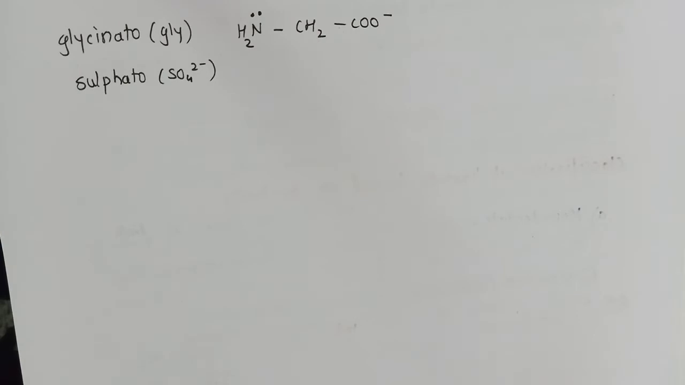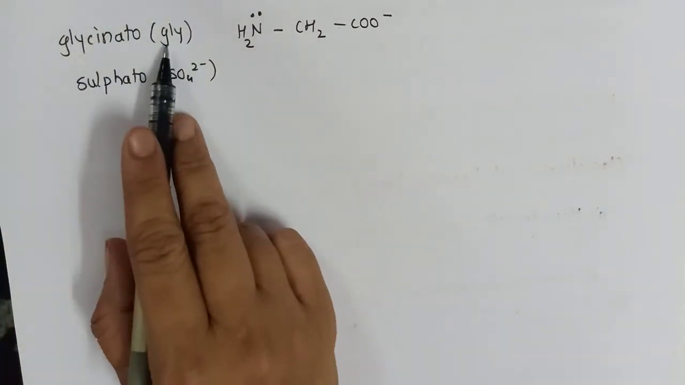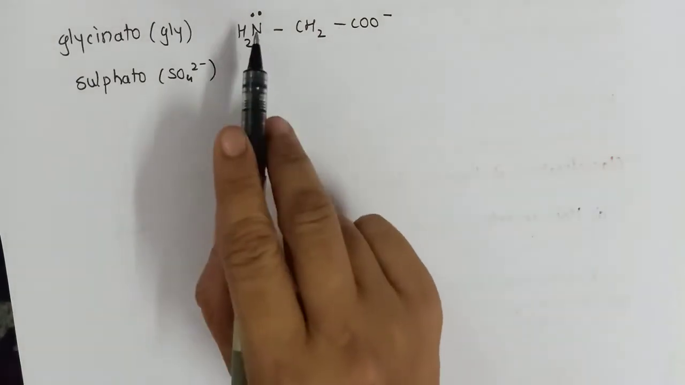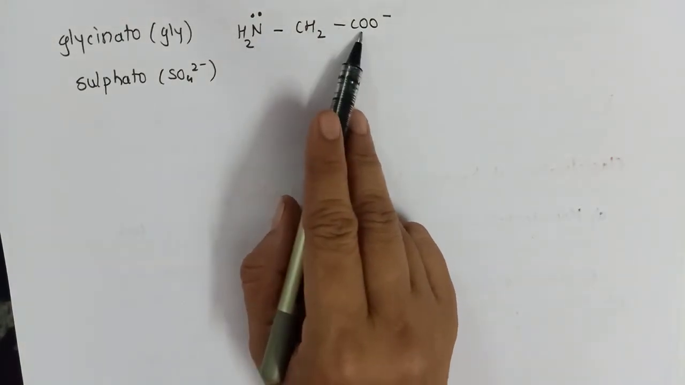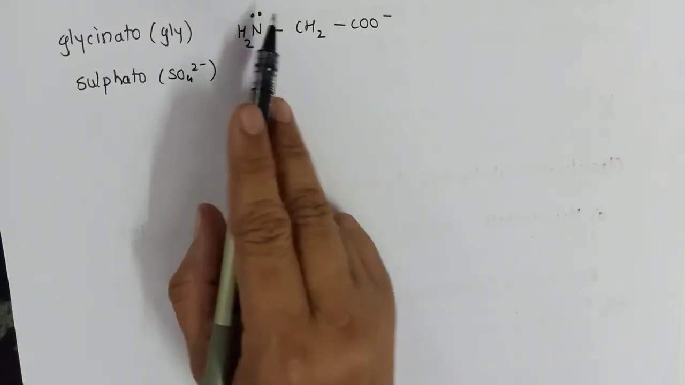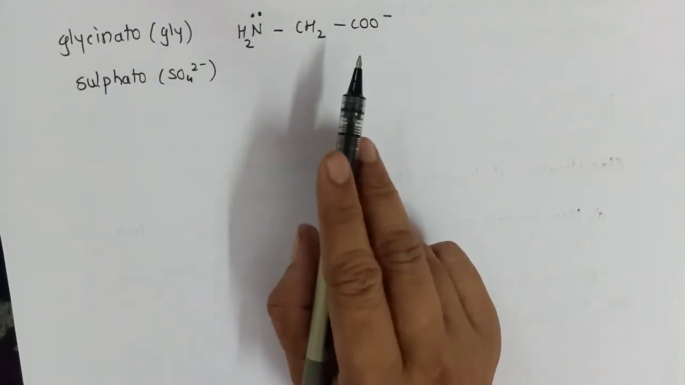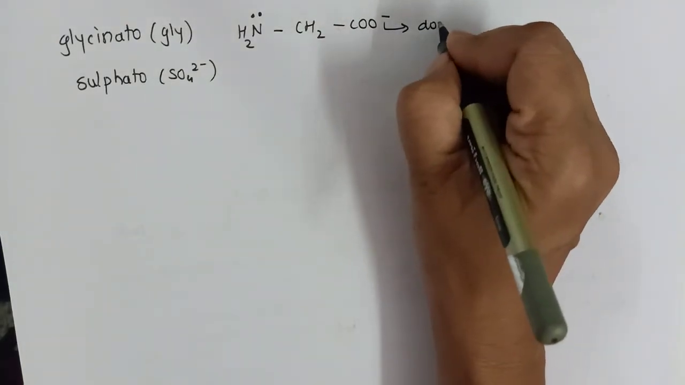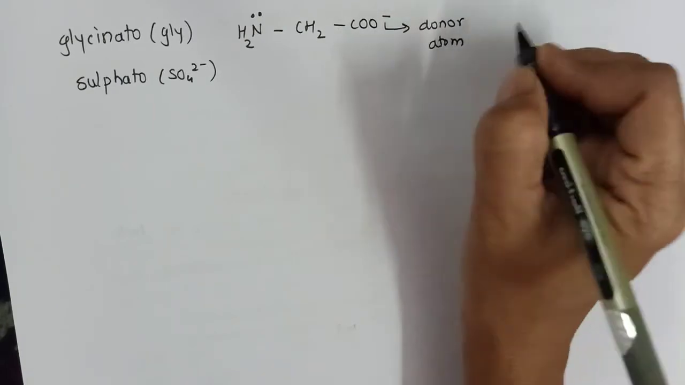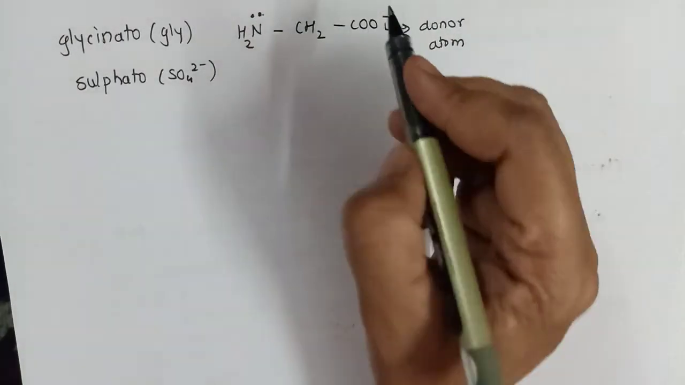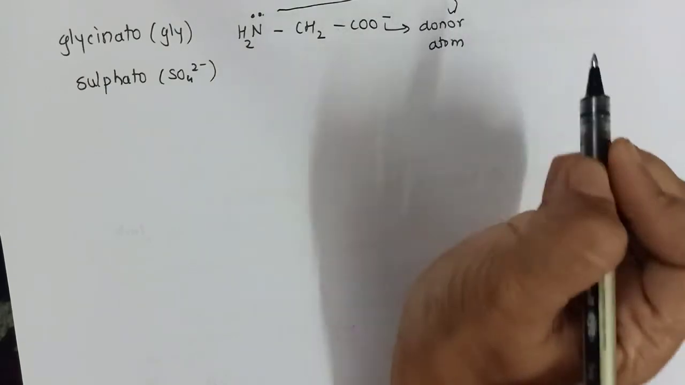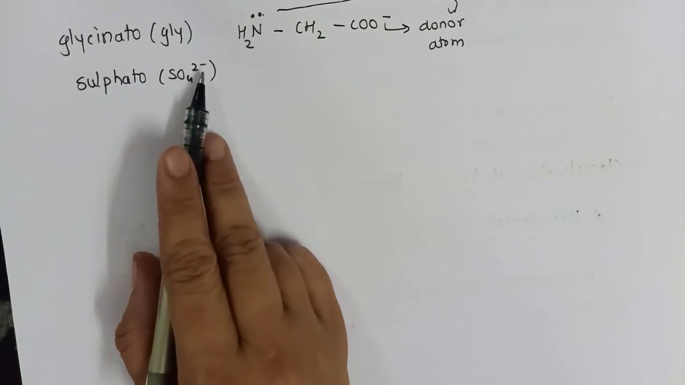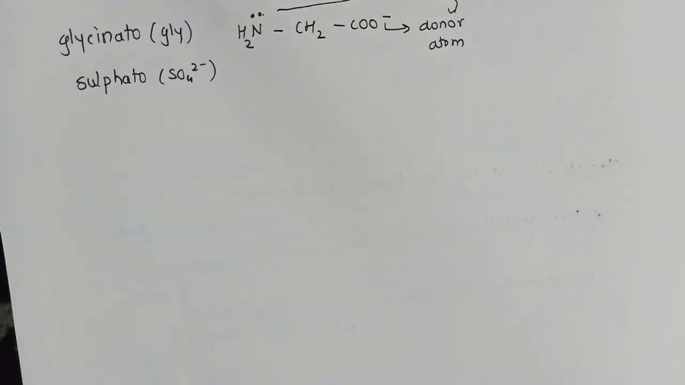The next example of a bidentate ligand is glycinate, commonly written as GLY. Generally for ligands we use short forms wherever it is possible. The structure is NH2CH2COO-. Now the lone pair on nitrogen and this negative charge will be the binding sites, or I will say this will act as a donor atom, as well as this lone pair of electrons, which will also act as a donor atom. Another example is sulfate, SO4 2-, with two charges that can be donated.